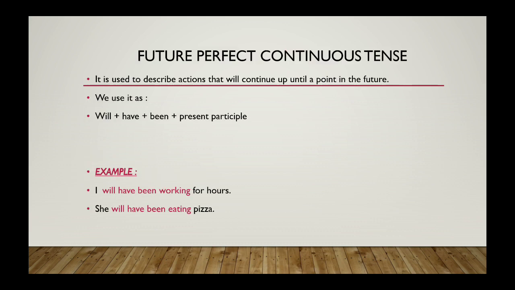Next type is future perfect continuous tense. It is used to describe actions that will continue up until a point in the future. We use it as will plus have been plus present participle. Example, I will have been working for hours and she will have been eating pizza. Working is the present participle and you have to add will have been before it. So this was all about tenses. Thank you.